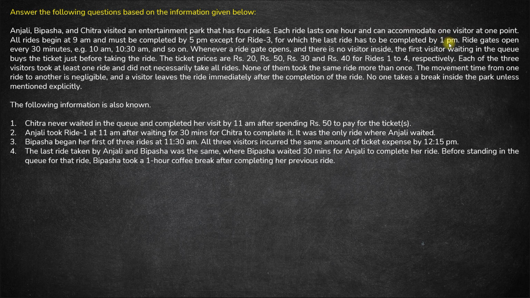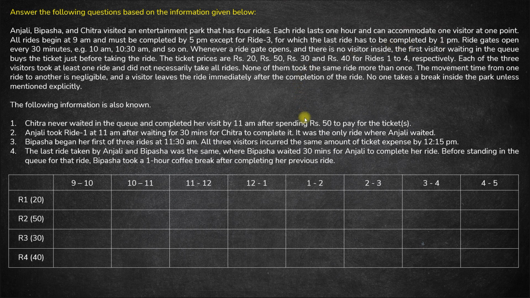So, and I'm looking at the question, what we need to do over here is we need to basically figure out which ride is being taken by which person during what particular time slot. Okay. So it's sort of a timeline question where you have 1 hour, the ride starts from 9 a.m. and it goes on till 5 p.m. except for ride 3. For ride 3, the last ride has to be completed by 1 p.m. So after 1 p.m. ride 3 is not going to be functioning. So what we'll have is ride 3 will have no one riding after 1 p.m. So no one will be riding it.